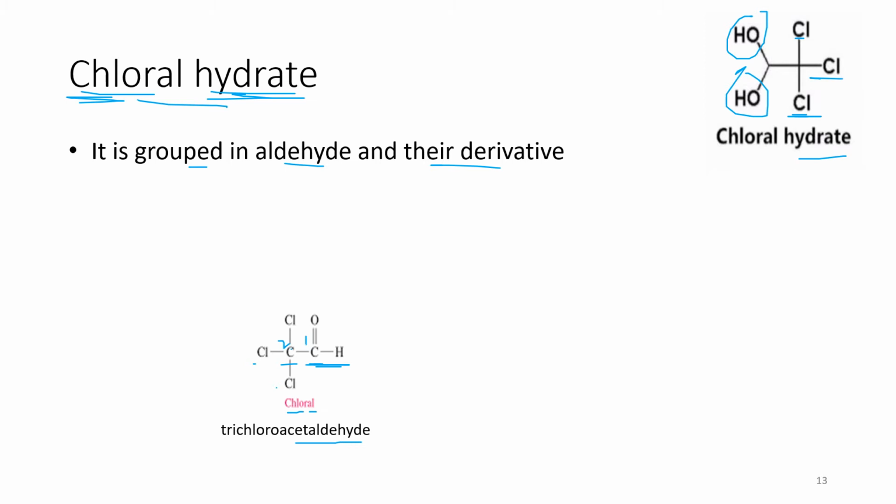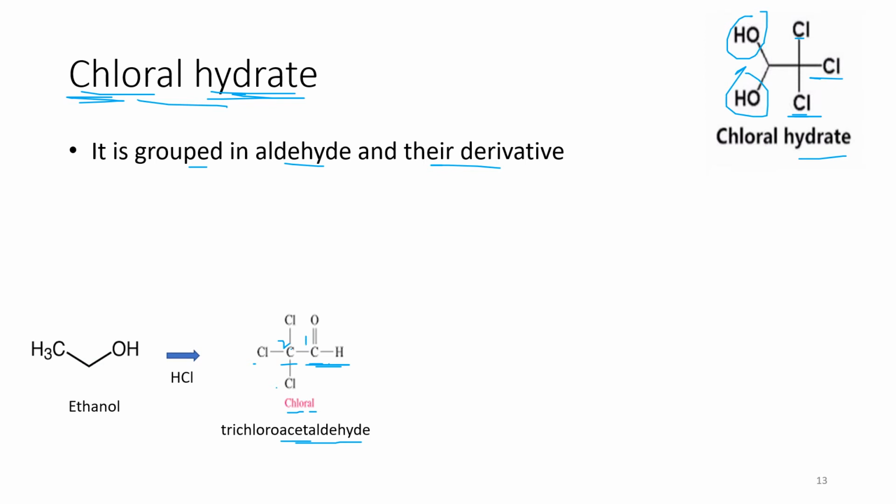If only one carbon was there, it would be formaldehyde, but over here two carbons are there, so it is called acetaldehyde. Now this acetaldehyde is synthesized from an alcohol. Which alcohol? Ethanol, and it is formed in the presence of HCl.